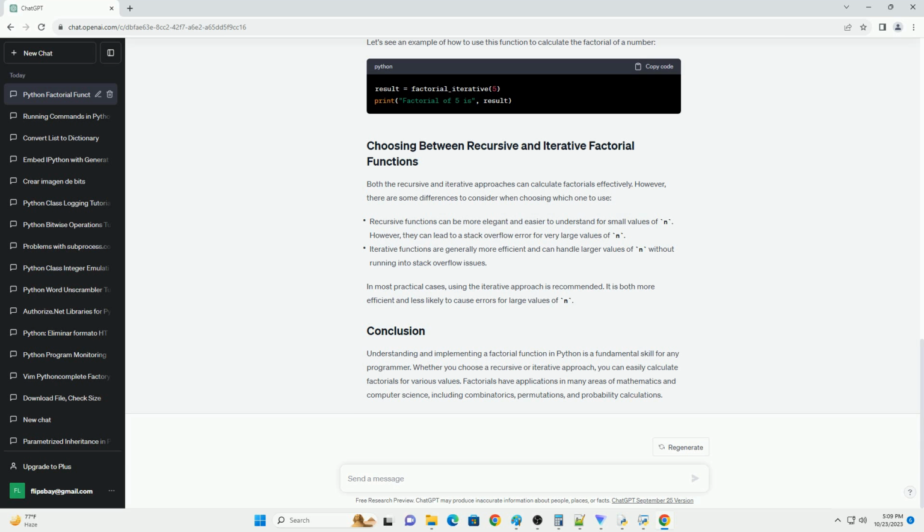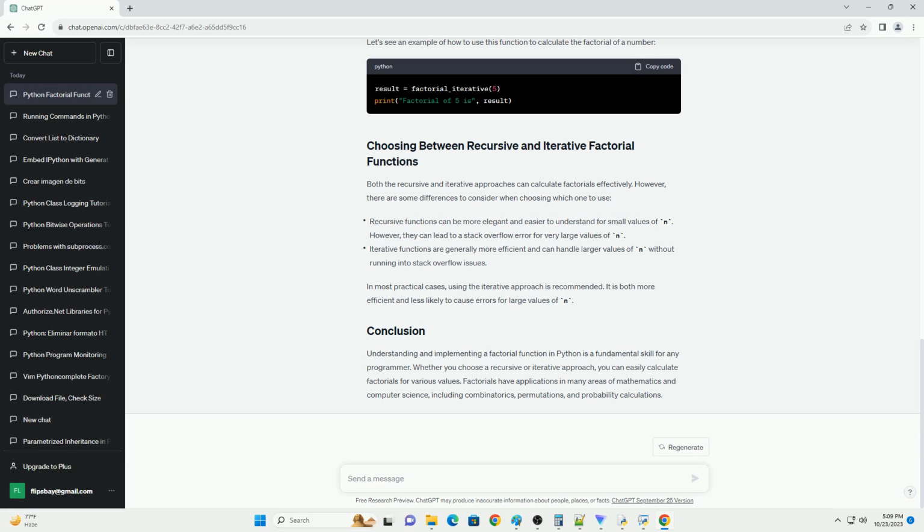Iterative functions use loops to solve a problem, and they are often more efficient than recursive functions. Here's how you can create an iterative factorial function in Python. In this function, let's see an example of how to use this function to calculate the factorial of a number.